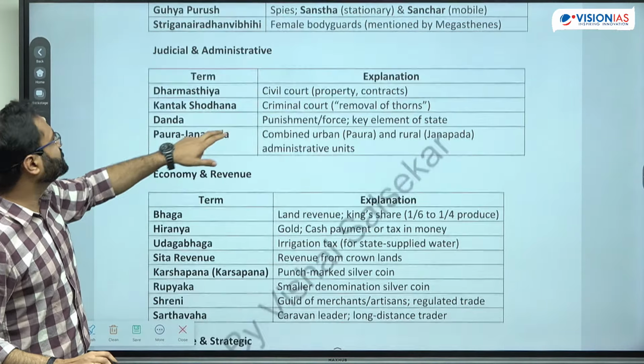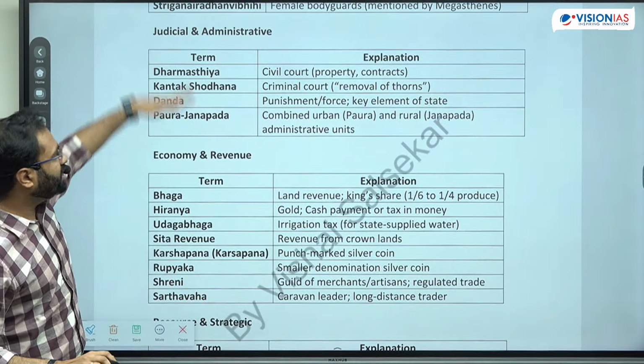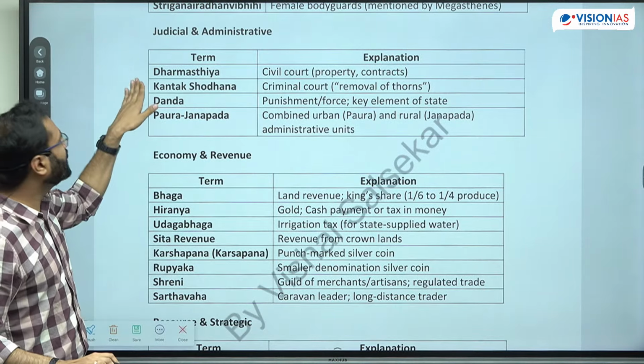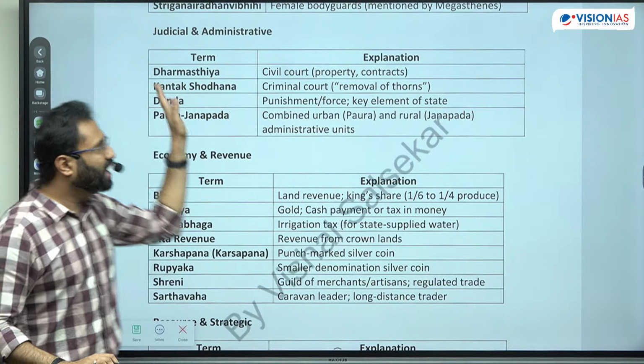Next is the judicial and the administrative. There are certain types of dispute resolution bodies. This is Dharmasthya. Dharmasthya means according to dharma.